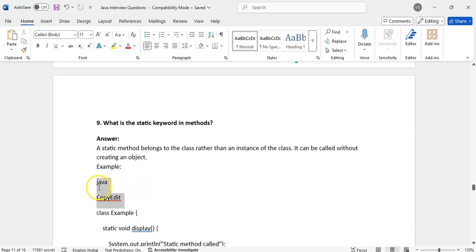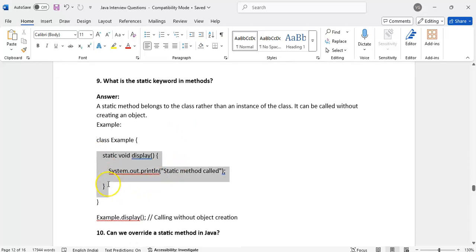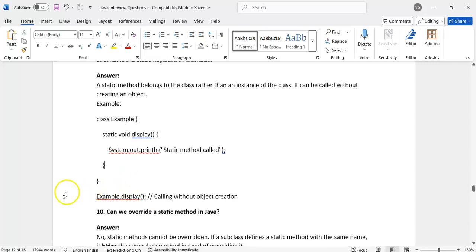What is the static keyword in methods? A static method belongs to the class, rather than to an instance or object. Suppose I want to call this display method, I have no need to create an object for it. It belongs to the class, not to the object. So we need not create an Example class object to call the static method. Directly we can call Example.display, that is ClassName.display. Static methods can be called directly using the class name.